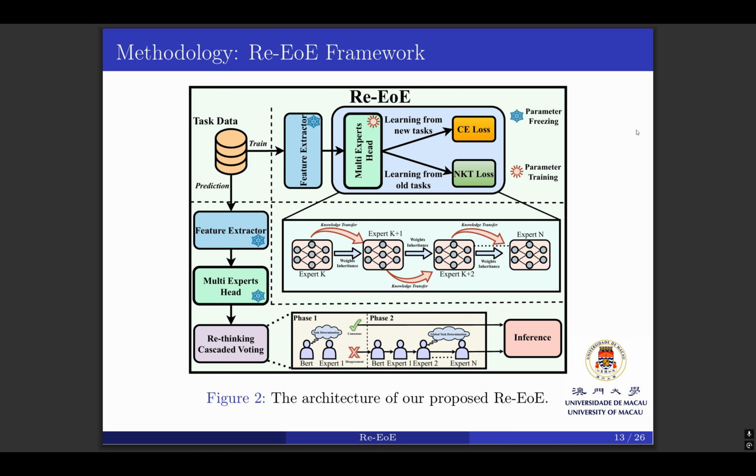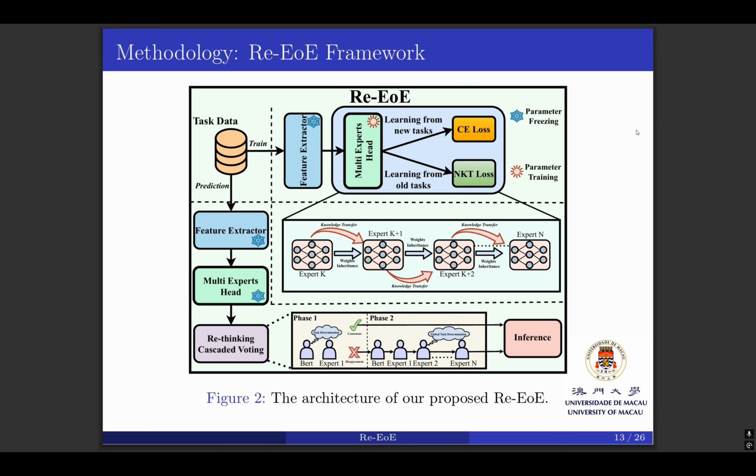Integrating both NKT and RCV mechanisms, we establish the REEOE framework. During both training and inference phases, we keep the feature extractor frozen. In training, we train one expert per task, while using NKT to ensure each expert inherits knowledge from previous tasks.